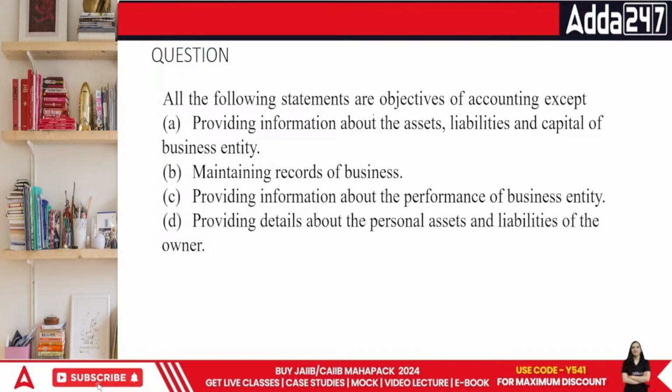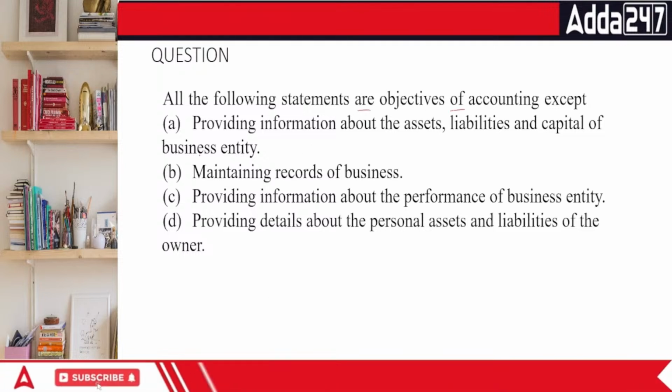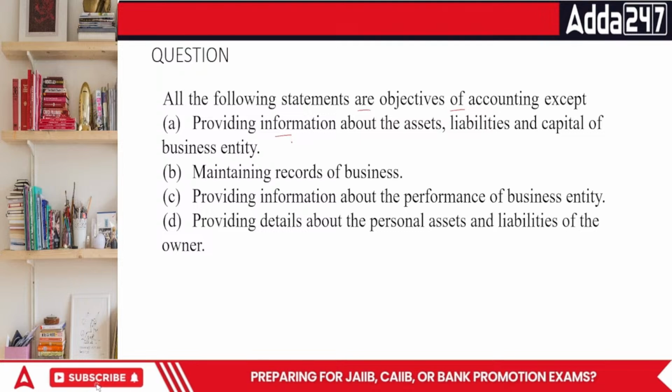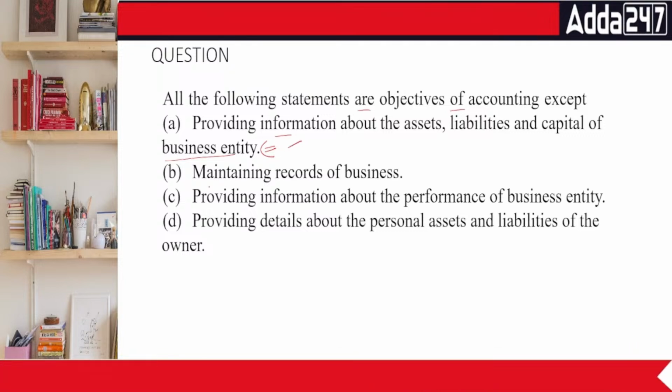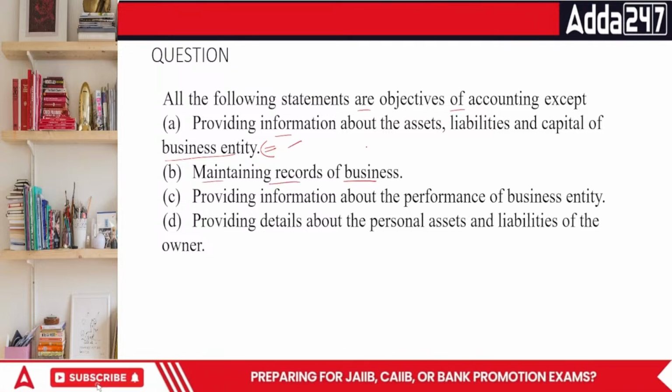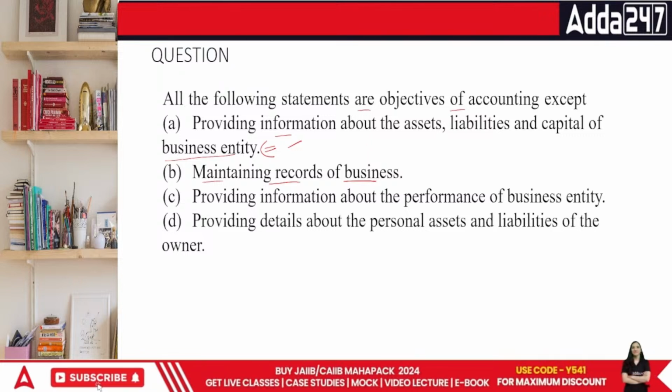All of the following statements are objectives of accounting except providing information about assets, liabilities, and business entities. These were the first terminologies that we read. That means this is a strong part of accounting. Maintaining records of business. If you do not keep the records, then what are you recording? Day-to-day shopping of any organization? No. Obviously, we'll be recording whatever is happening in the business.